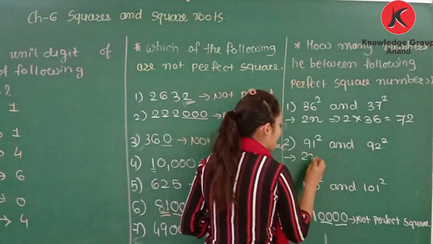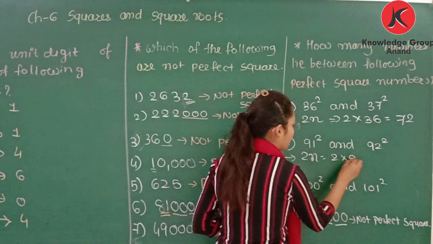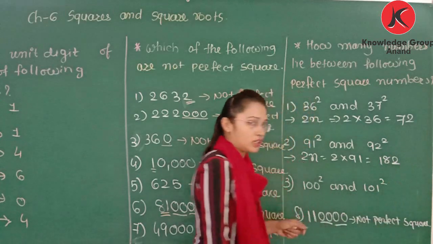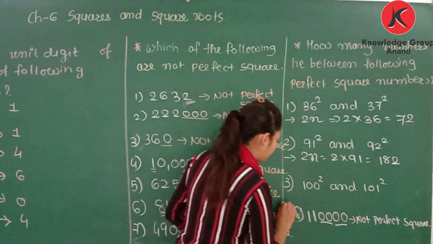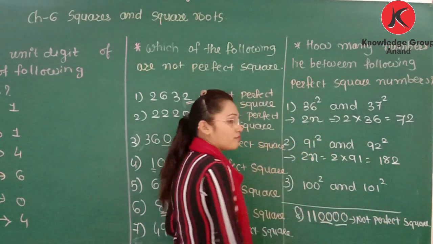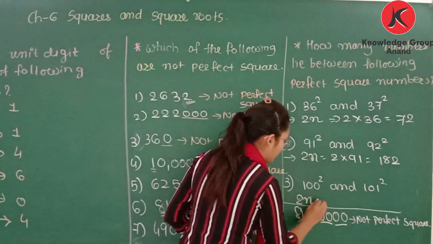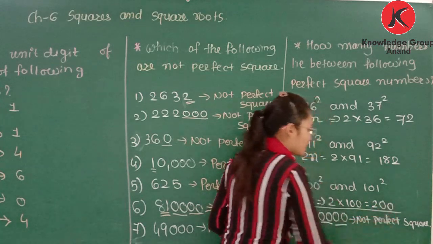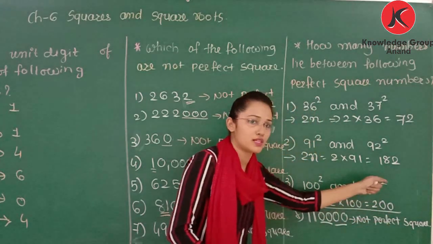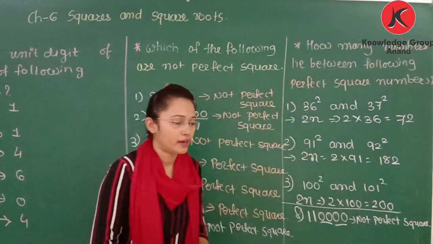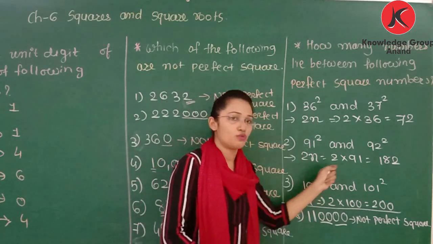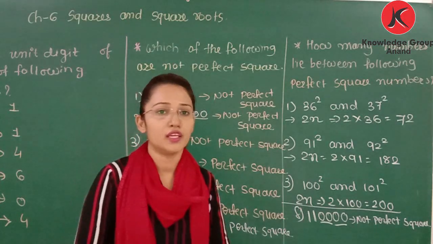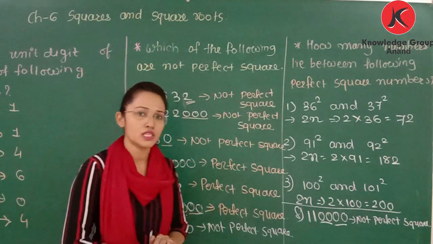One more example, 91 square and 92 square. So how many numbers are there? 2 into 91, that is 182. One more, 100 square and 101 square. So 2n, 2 multiplied by 100, that is 200. There are 200 numbers between 100 square and 101 square. This kind of question can be asked on the topic we learned in the previous video.